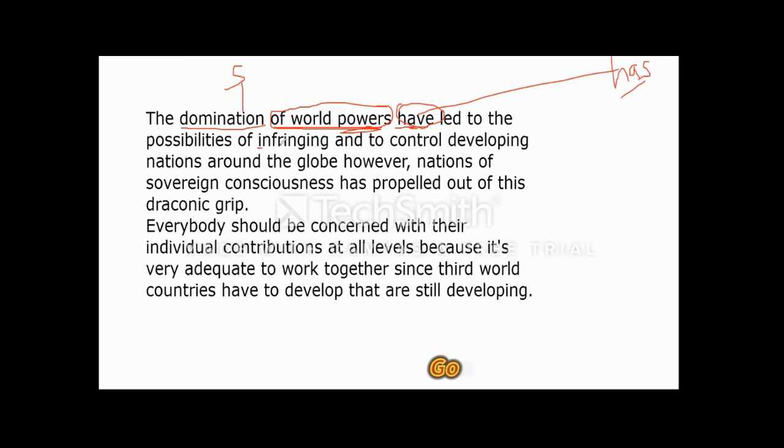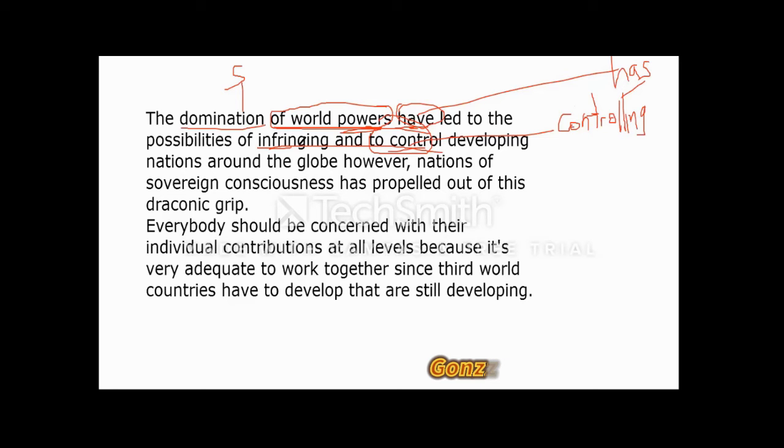So led to the possibility of infringing and to control. Remember, we have the issue of parallelism here. So I started with a gerund, I ended up with an infinitive. So this should change here from to control to controlling. Okay, so this will actually help us to understand how these items should be used in a grammatical context here.